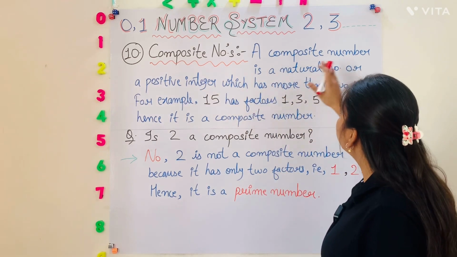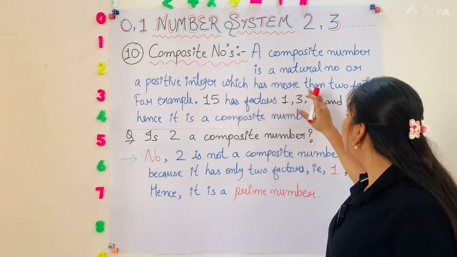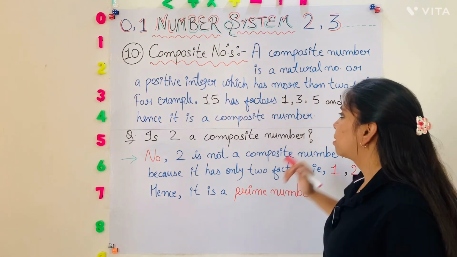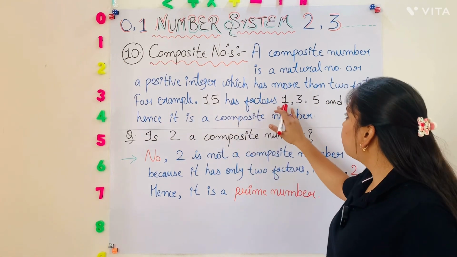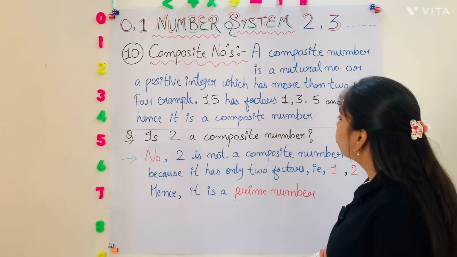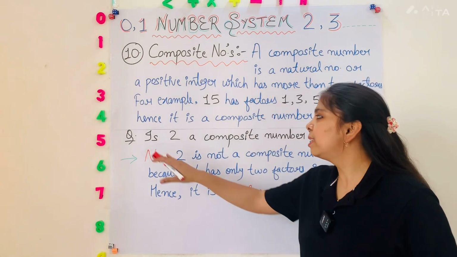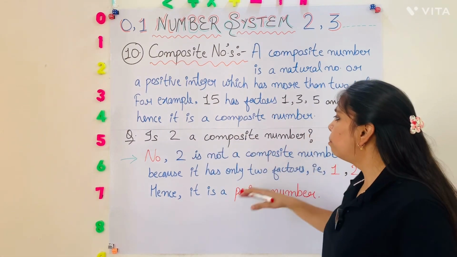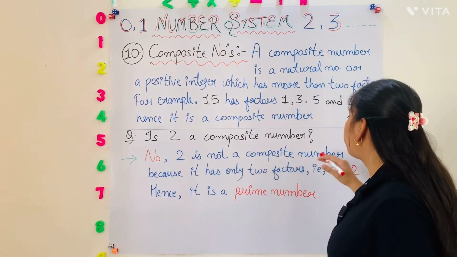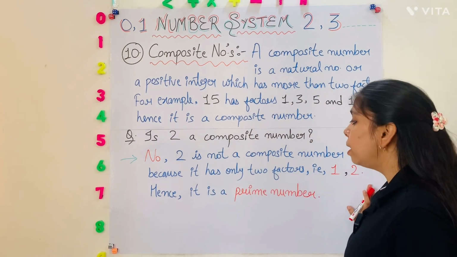A composite number is a natural number or a positive integer which has more than 2 factors. For example, 15 has factors 1, 3, 5 and 15. There are a total of 4 factors, hence it is a composite number. Okay. Let's look at this question. Is 2 a composite number? No, 2 is not a composite number because it has only 2 factors, that is 1 and 2.